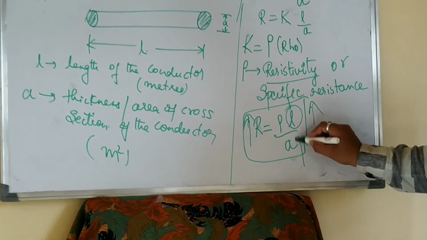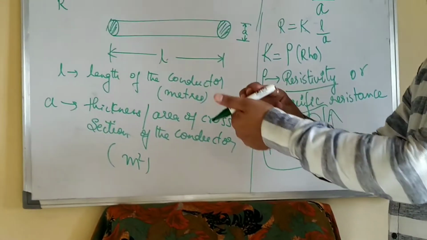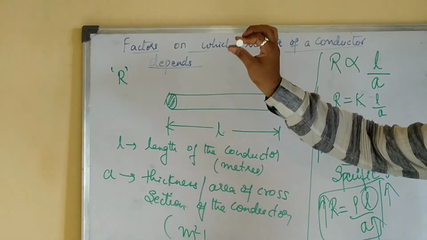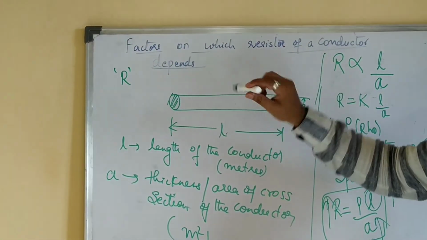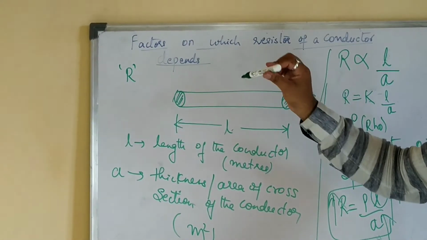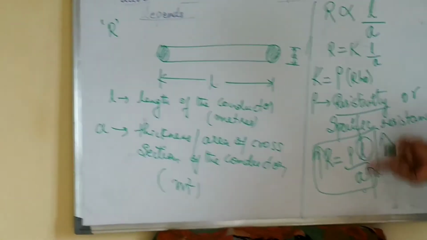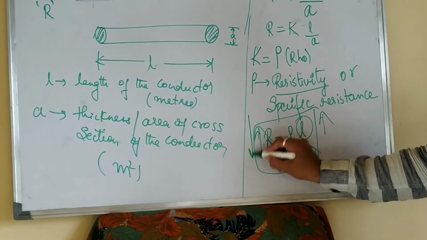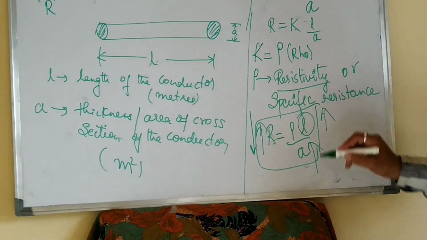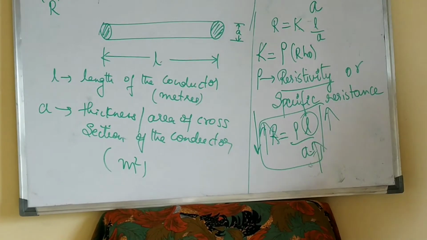Now see the denominator. If the area of cross section increases, which means thickness, see here, this is the thickness. If this thickness is increased, 1 mm square, 10 mm square, 100 mm square, if the area keeps on increasing, resistance decreases. Why? Because they are inversely proportional.